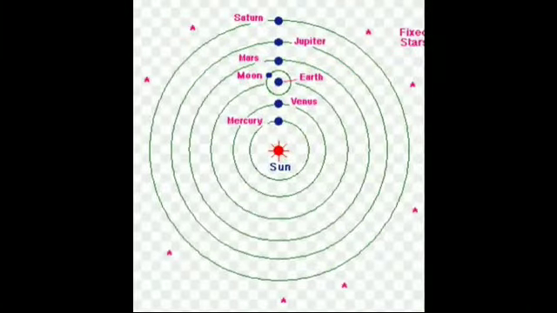Heliocentric model. Nicholas Copernicus proposed this model. According to it, the sun is considered to be at the center of the solar system and all planets, including the earth, orbit the sun in circular orbits.